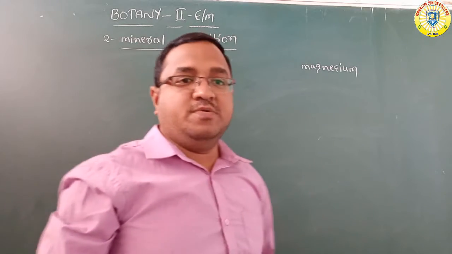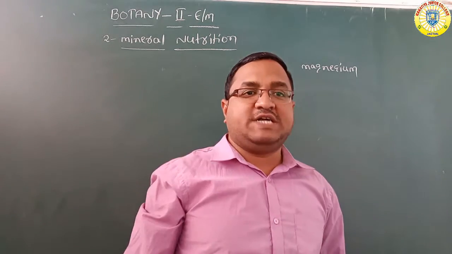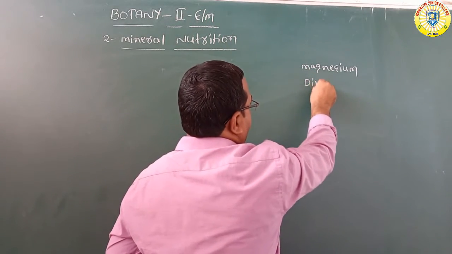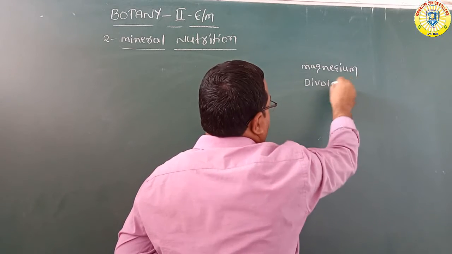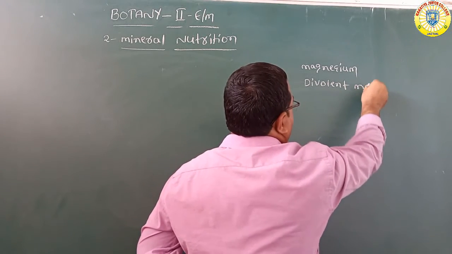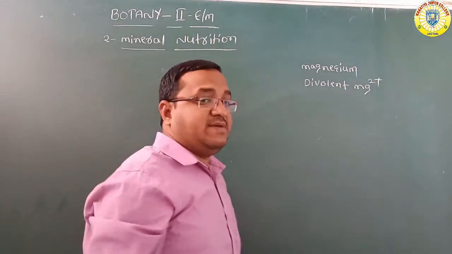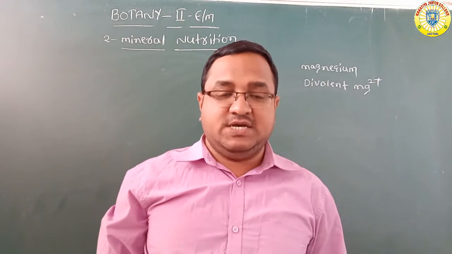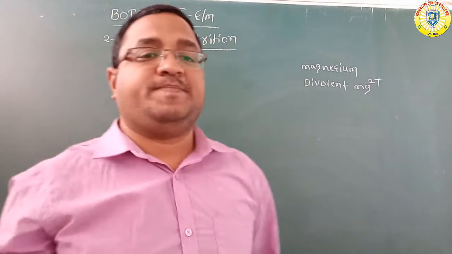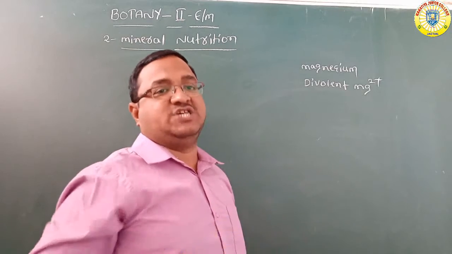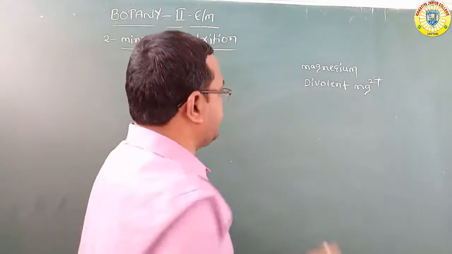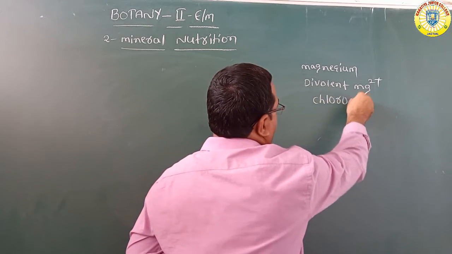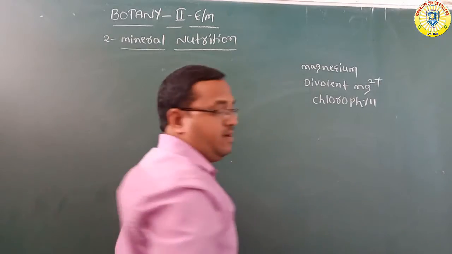Plants absorb magnesium in the form of divalent magnesium ions. But what is the main function of magnesium? Magnesium is one of the important components in the ring structure of chlorophyll. If you see the structure of chlorophyll, there is a magnesium. This is about magnesium.